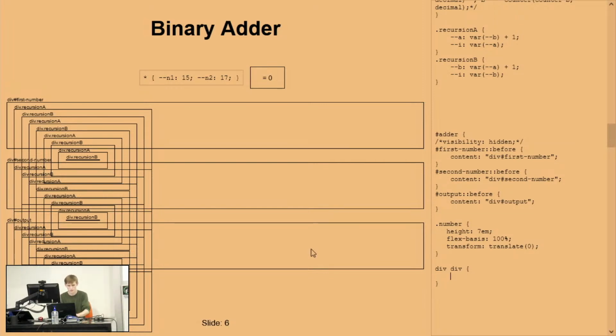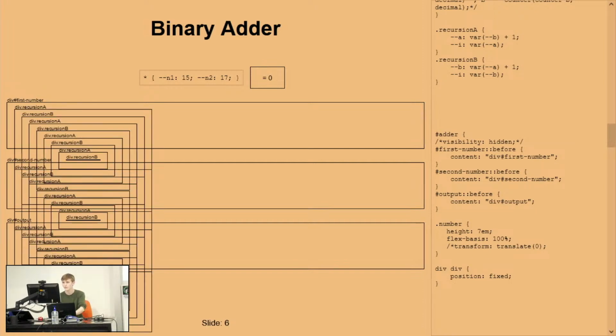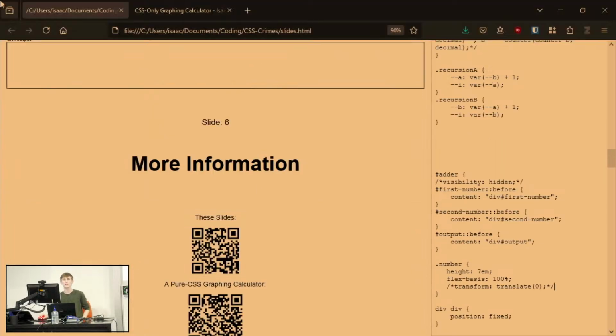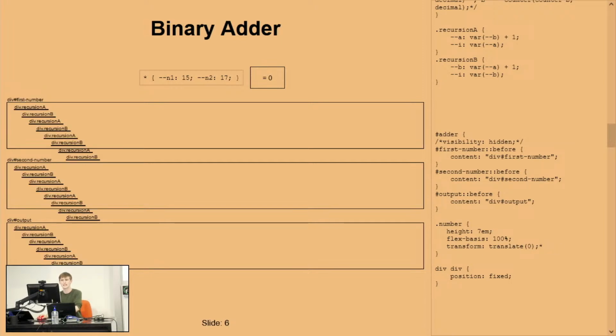So if I do something like position fixed, hey, they're no longer so much nested between them. And there's a reason we have this transform here. So if I comment out this transform, this tells us where we're fixed to. Currently, they're moving up to the first slide that we can't see anymore. So we need to say, no, actually be relative to this element here.